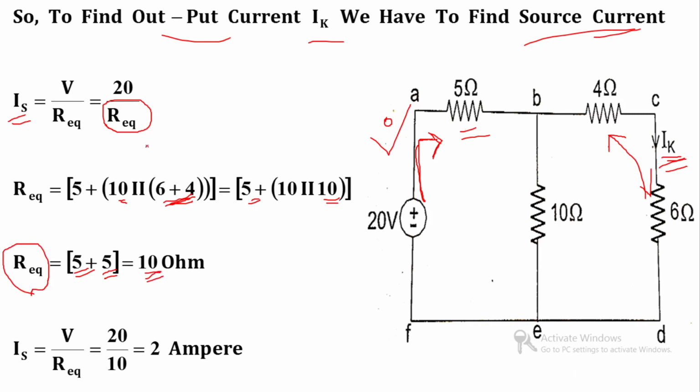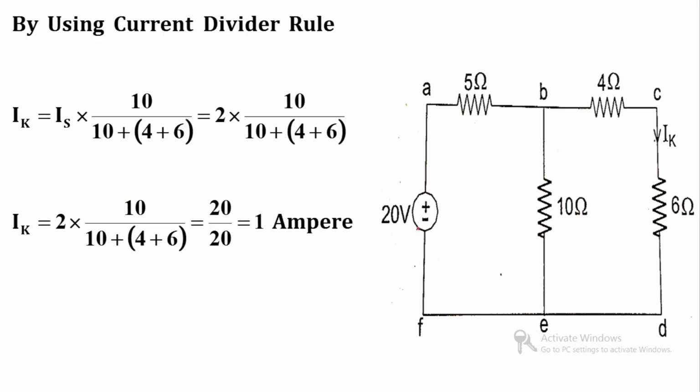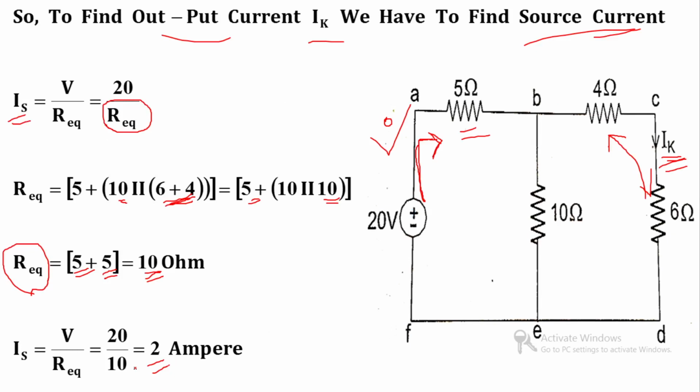So I can find out the source current. Source current is equal to V by R equivalent. So 20 by 10 become 2 ampere. So source current is 2 ampere. So now I am able to find out the IK. So this 2 ampere will flow from this 20 volt source.